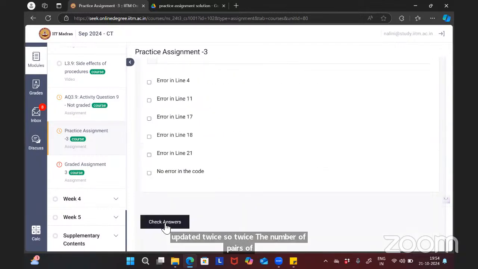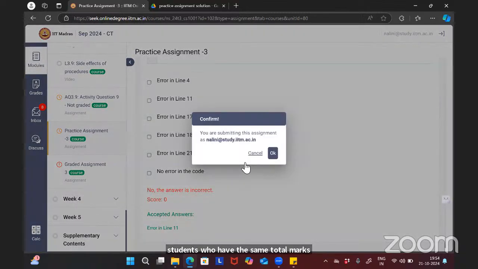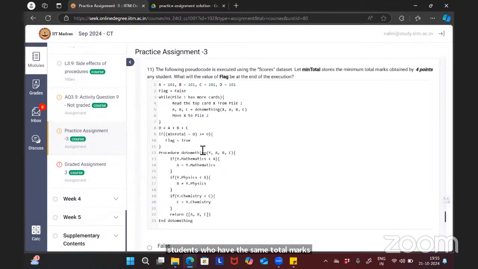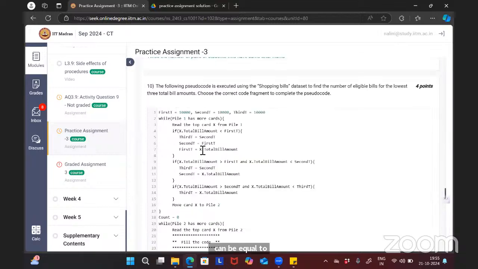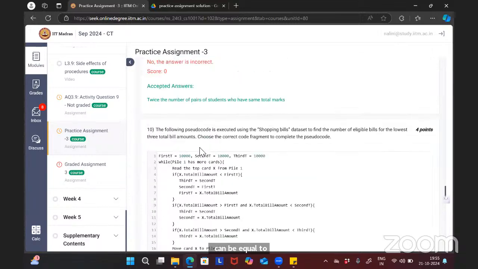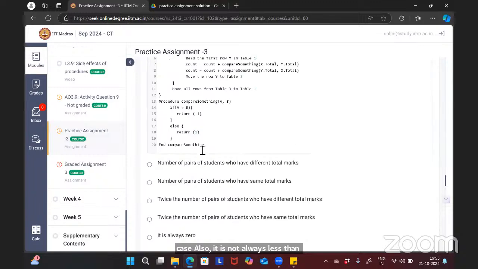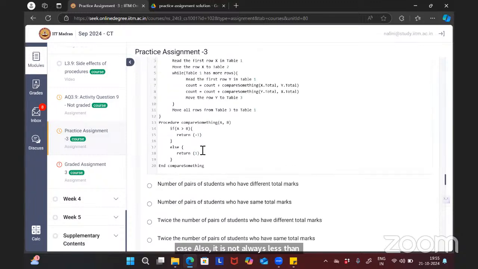That is the answer. It is not always less than or greater than, because there can be an equal to case also. X dot total can be equal to y dot total. If both totals are equal, then it will always go to the return one part only. So as the count variable is updated twice, those students will be counted twice.